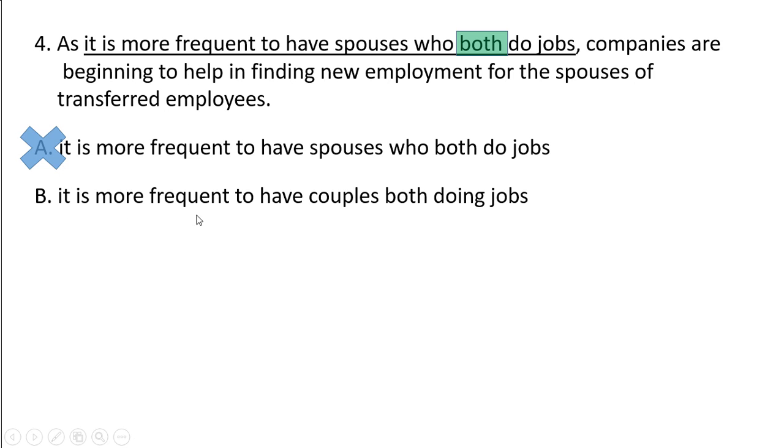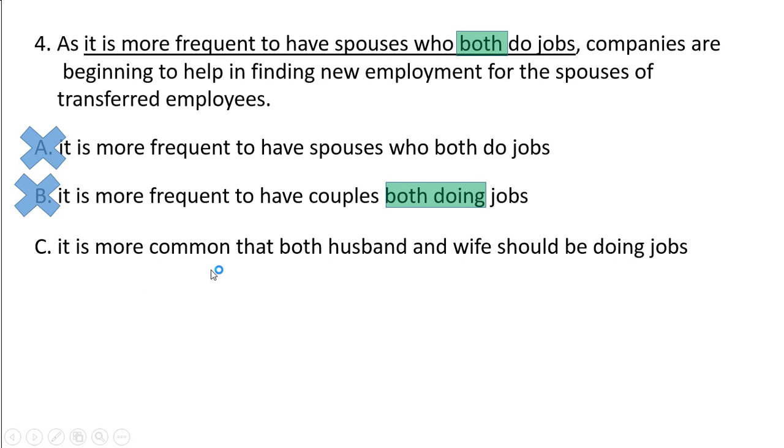B: it is more frequent to have couples both doing jobs. Look here, the same problem has been repeated when we talk about the couples, both, and again, doing jobs. Here the -ing word should not be used. Why? Because we talk about a general statement, which is called a factual sentence. In a factual sentence, is, am, are are not used at all. So we can eliminate B.